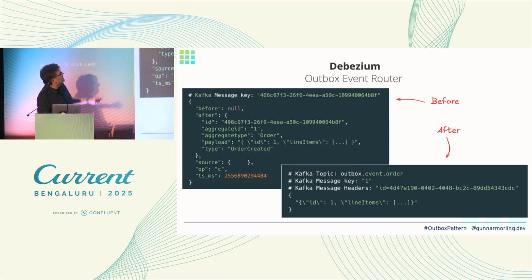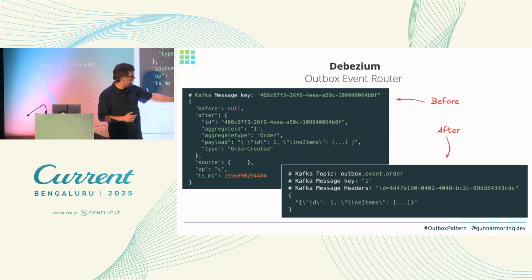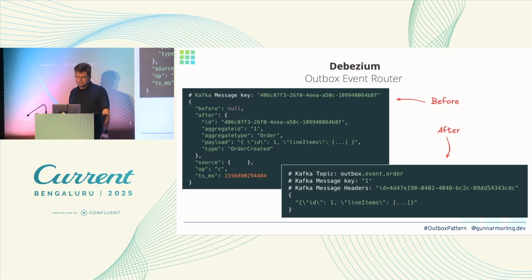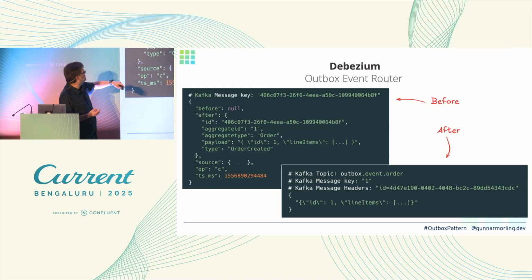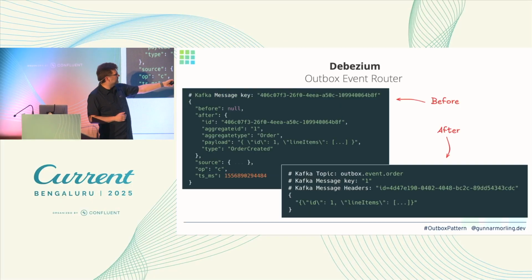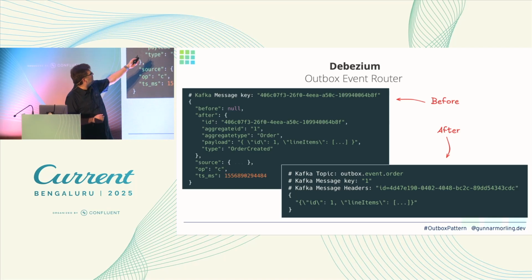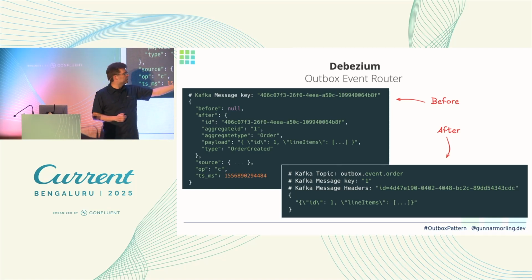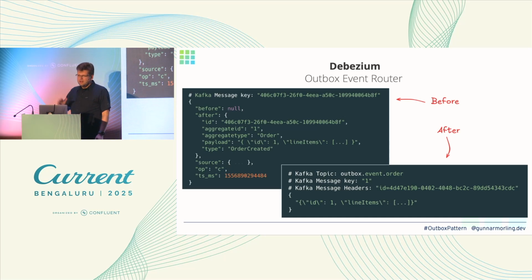Now, if I apply this transformation, this event router, it actually looks like this. The payload field, only the value of the payload field, gets promoted to the sole content of the Outbox message. And then the Kafka message key would be our aggregate ID. Aggregate ID gets promoted into the message key, so we have the correct ordering of all the events for the same aggregate, same purchase order, customer, and so on. It also does routing into different topics. Based on the aggregate type order, this would be sent into a topic called Outbox event order. You can customize the structure, but you get the idea.